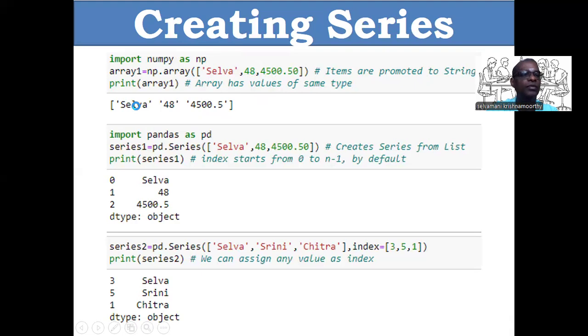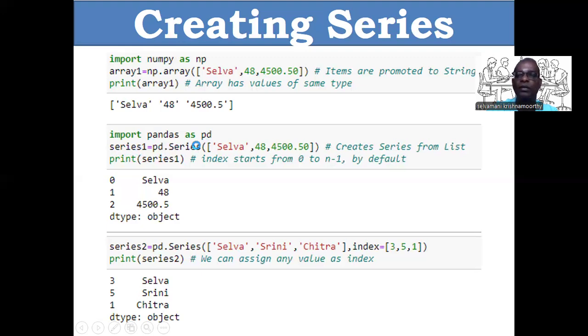See, Selva is within single quotes, 48 is within single quotes, 4500.5 is within single quotes. That means what? Array is a collection of elements of the same data type. The elements available in the list are converted into string. Good. It's the same thing while using pandas. First, we need to import pandas as pd. We are creating one series, series1 equal to pd.Series.